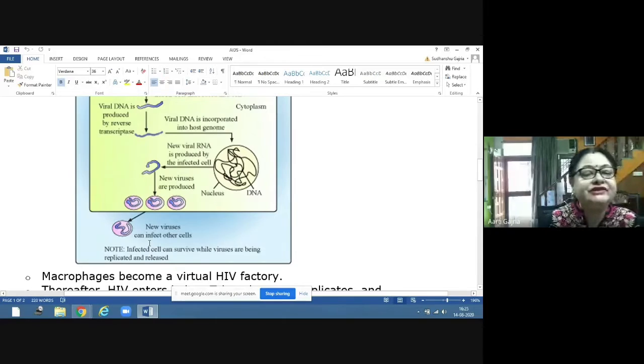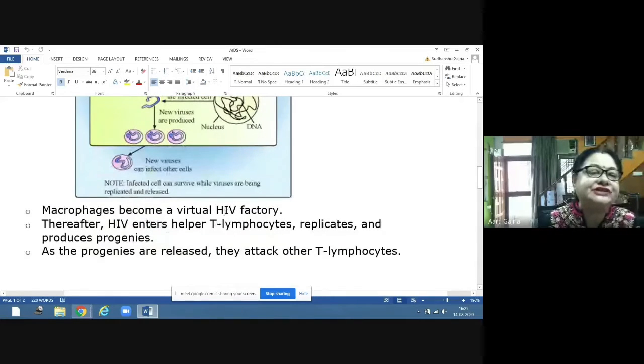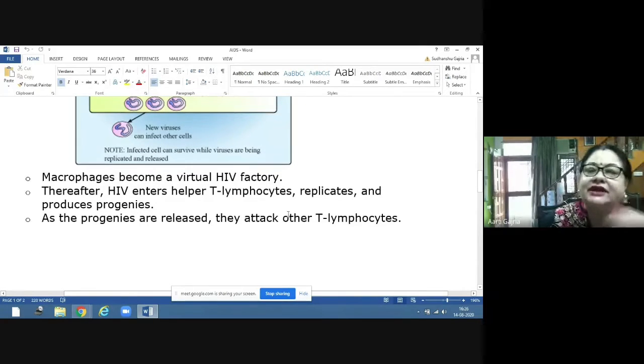So macrophages become a virtual HIV factory, and thereafter HIV enters helper T lymphocyte. When we had, you can refer the video on immunity, we had discussed that there are B lymphocytes and T lymphocytes. So T lymphocytes are the helper cells, and these HIVs are entering into the T lymphocytes, and they replicate and they produce their progenies. So as the progenies are released, they attack other T lymphocytes.